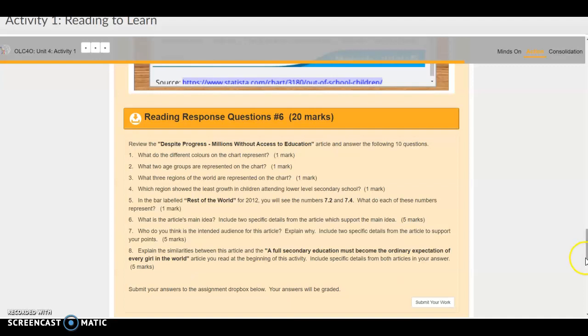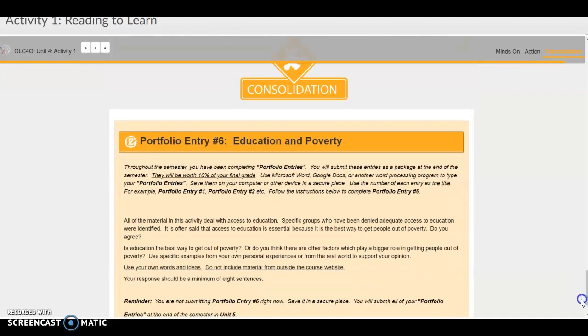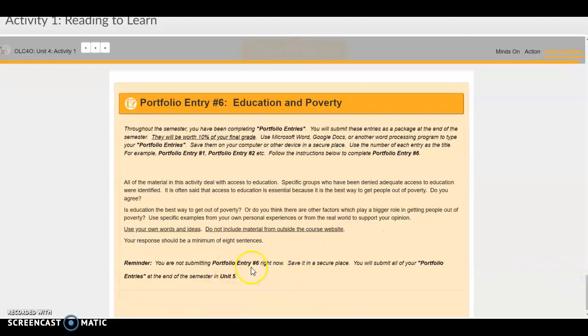I want your opinion. I want your opinion, as I say here. Use your own words and ideas. Do not include material from outside the course website. And as always, for the portfolio entries, I'm asking for at least 8 sentences. And I'm reminding you, you're not submitting your portfolio entry right now. You're going to save it with your other portfolio entries that you've already written, and you should already have 5, and you're going to submit them all at the ending of the semester in Unit 5.